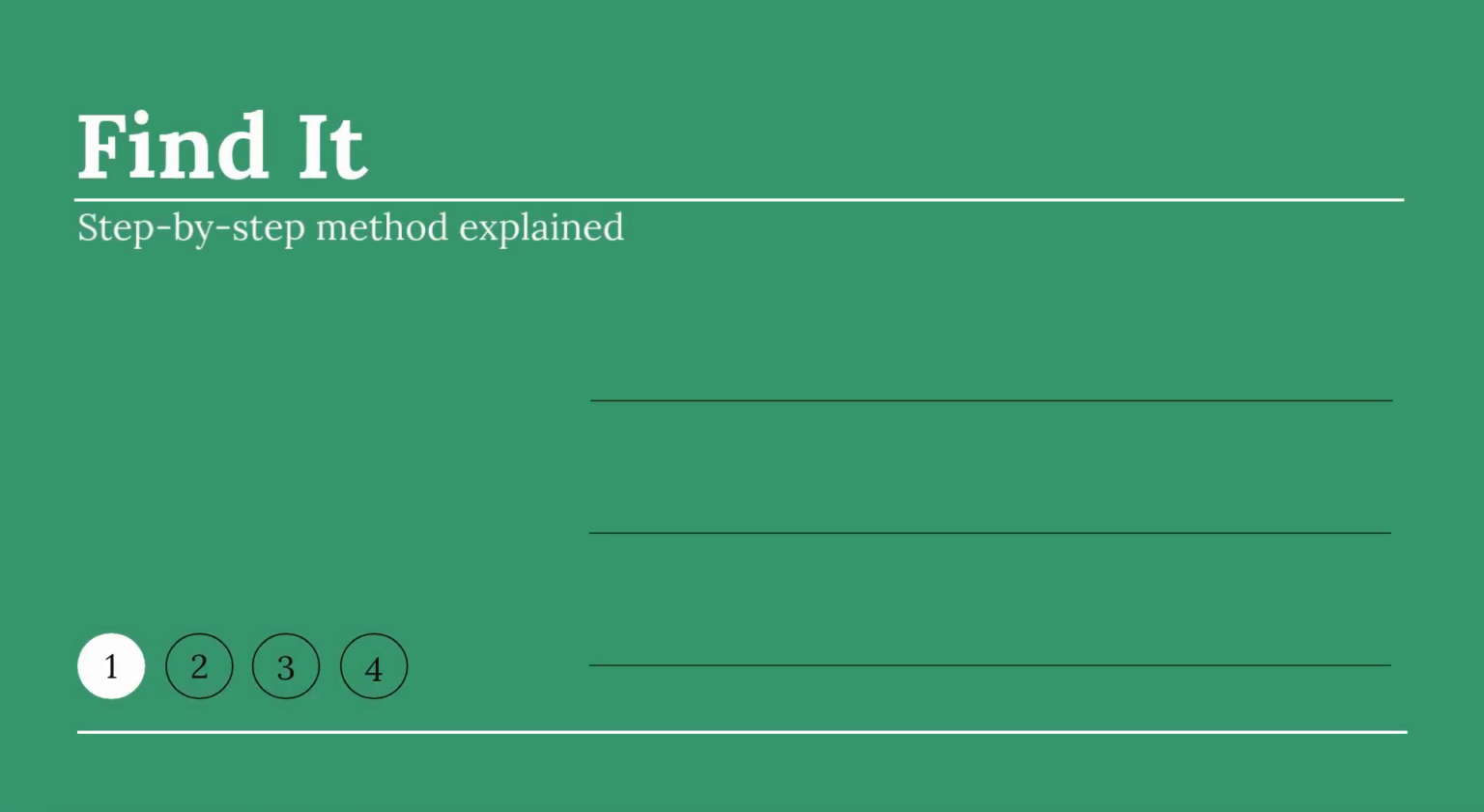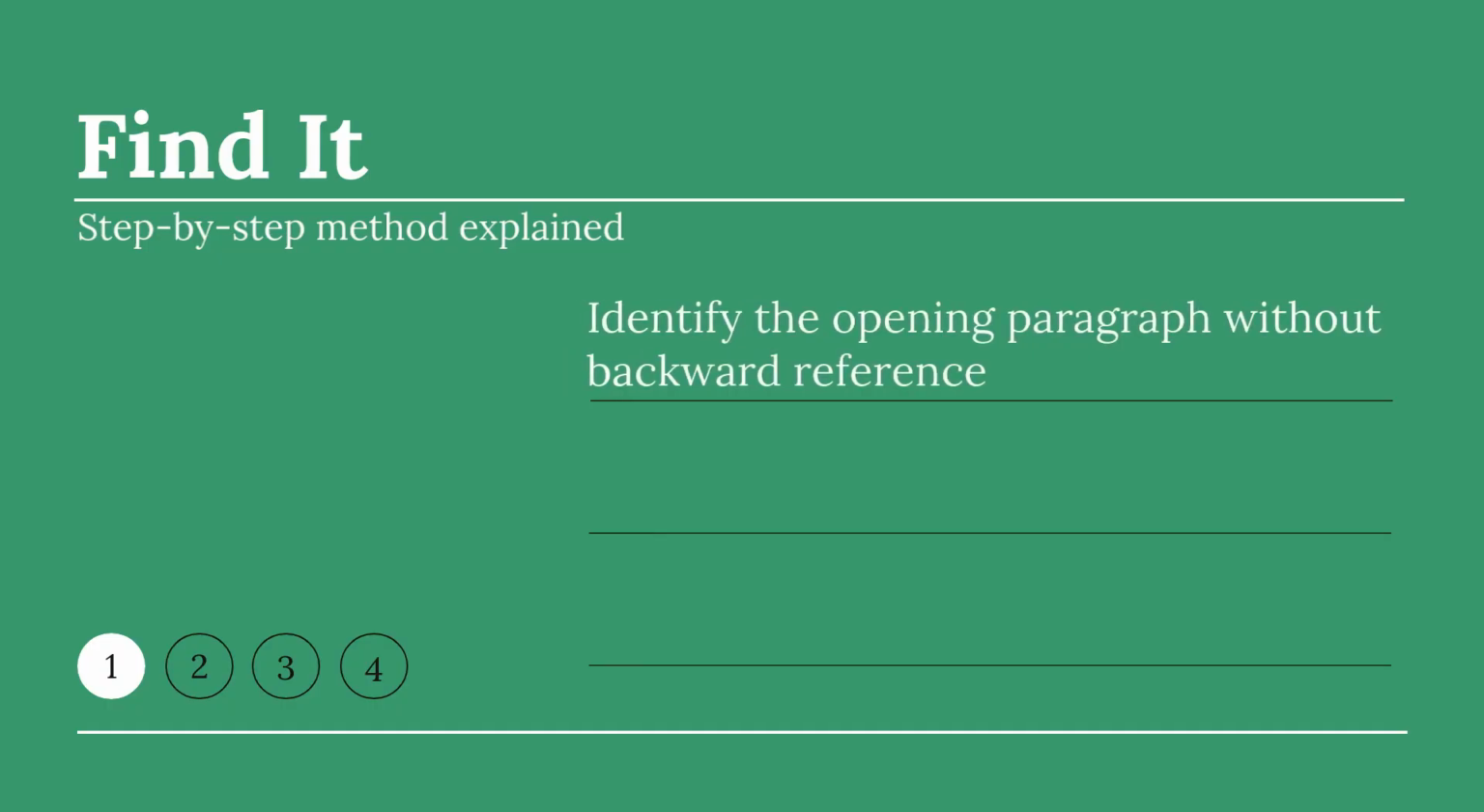Here's the method step by step. Step 1, find the opening paragraph. It won't start with however, therefore, in contrast, also, this, these, such. It introduces a topic with no backward reference.